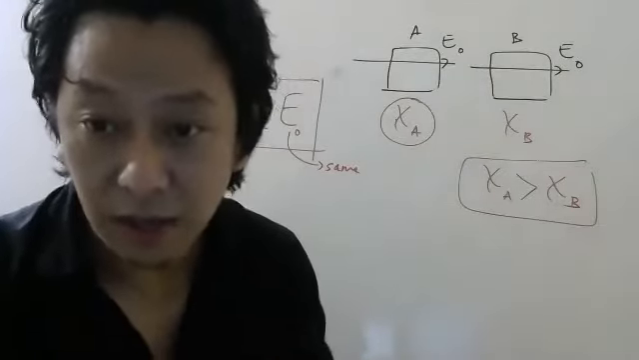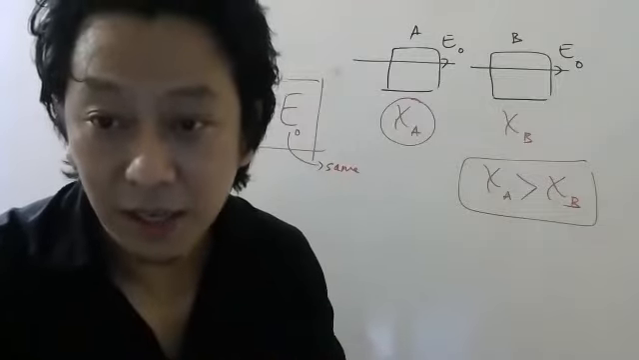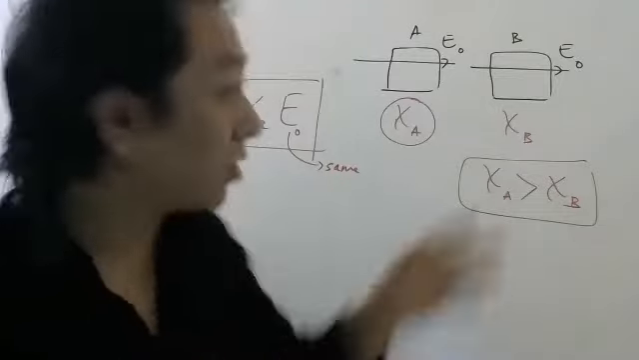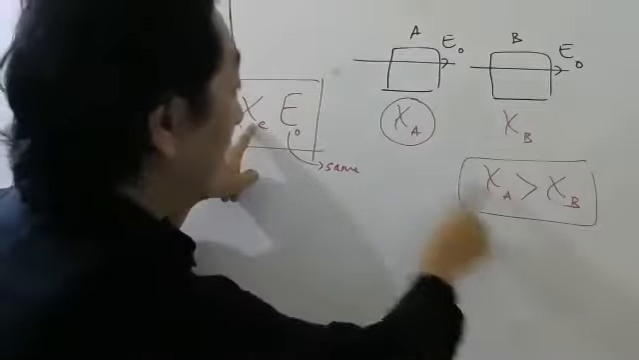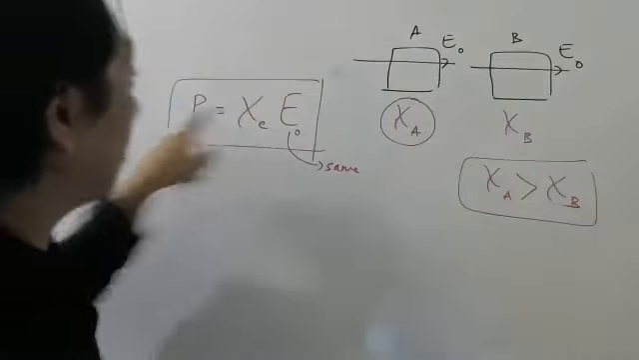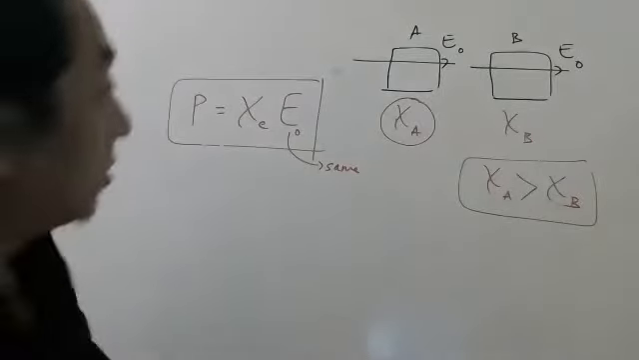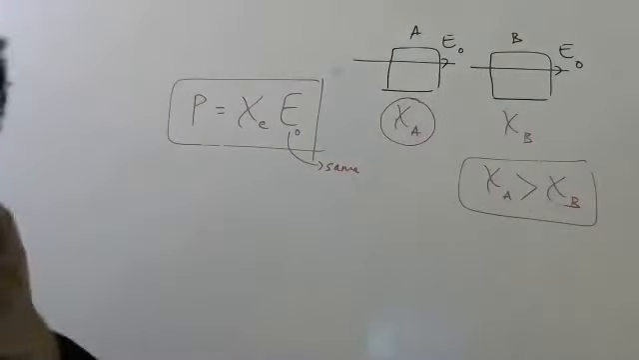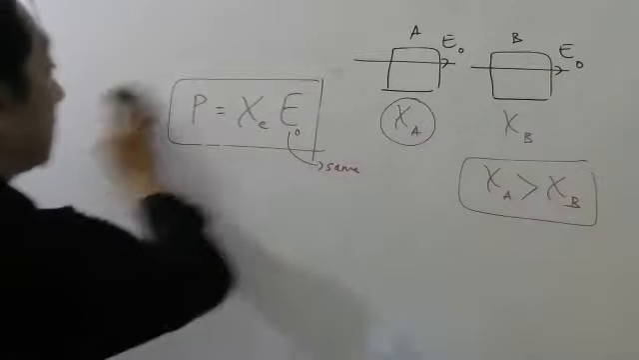Okay, B is not the answer, because if susceptibility is more for A, this number will be more for A. Okay, students. So I hope you got the point, everyone.